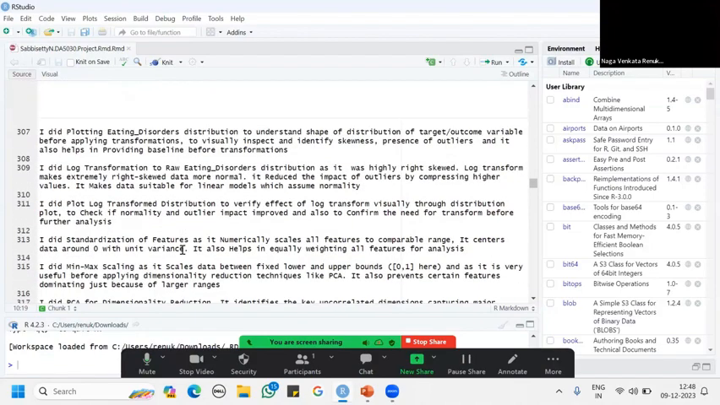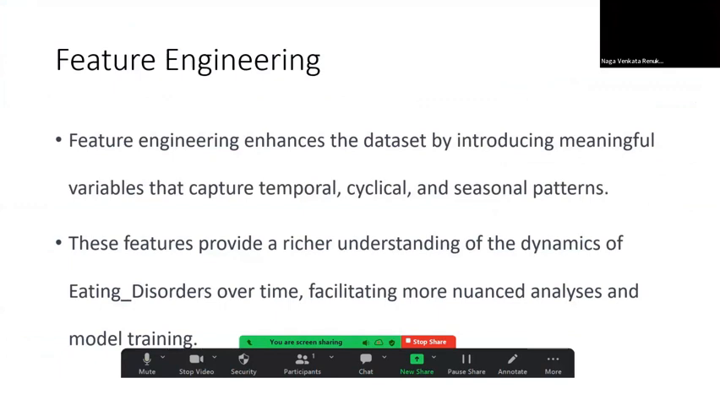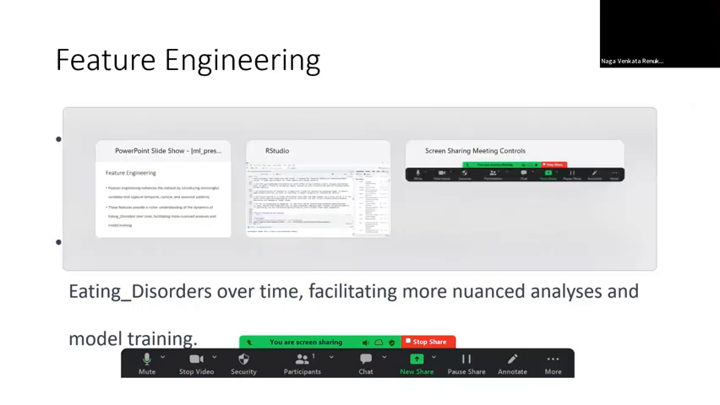After PCA, I did feature engineering, as it enhanced the dataset by introducing meaningful variables that capture temporal, cyclic, and seasonal patterns. This also provides a rich understanding of the dynamics of eating disorders over time, and it helps facilitate more nuanced analysis and model training. So I incorporated feature engineering in my analysis.